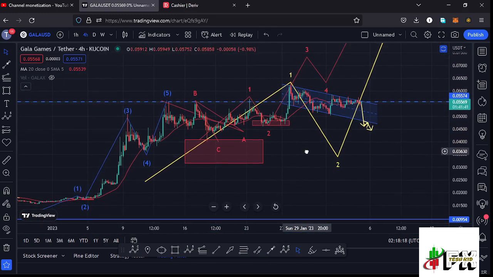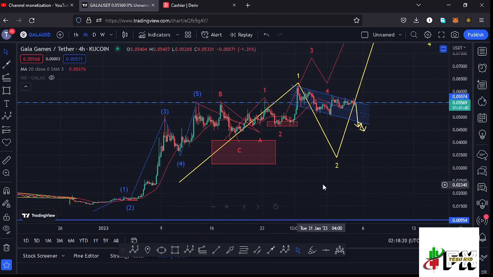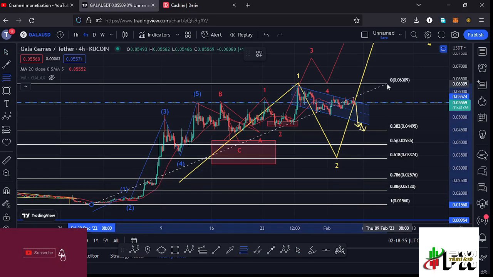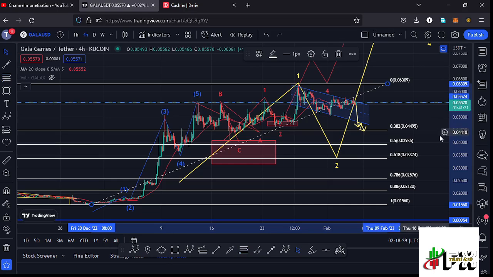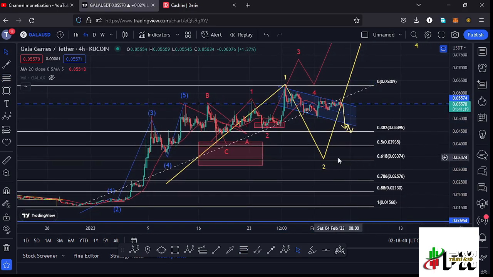And using the Fibonacci's, we can sketch out a minimum target area in case such a scenario plays out by connecting the Fibonacci's from the low of the first wave to the high that we made at around the $0.06309 mark, and that gives me a minimum retracement area between the Fib level 0.5 and the Fib level 0.618, and that is between the $0.03935 mark and the $0.03374 mark, and I can mark that target area here on the charts like that.